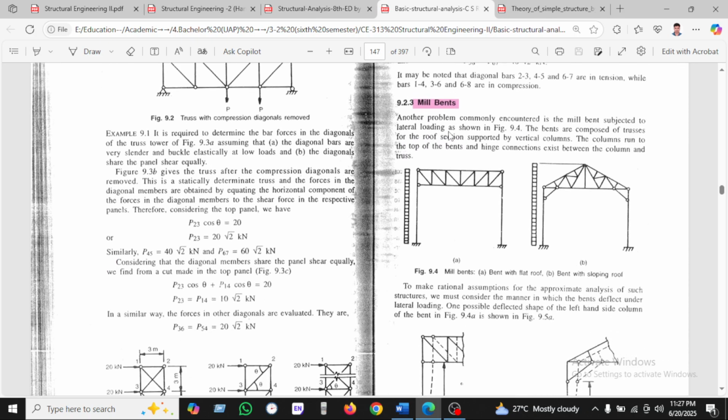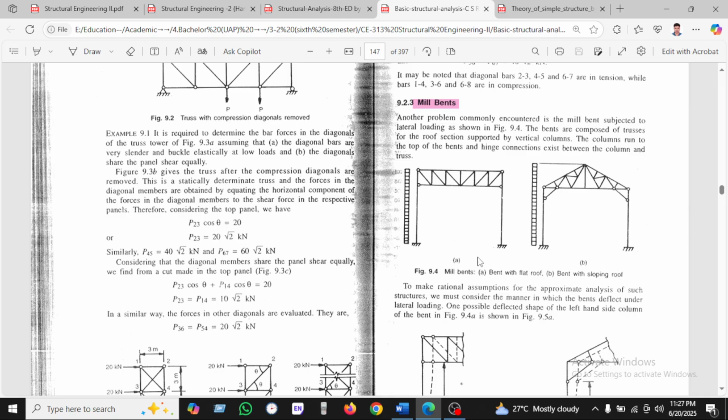You can see another problem commonly encountered in the mill bent subjected to lateral loading, shown here. This is the lateral loading. The bent is composed of trusses for the roof section supported on vertical columns, with the columns running to the top of the bent, and hinge connections existing between the column and truss.